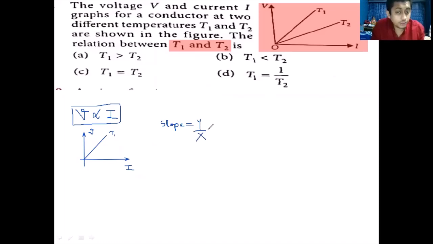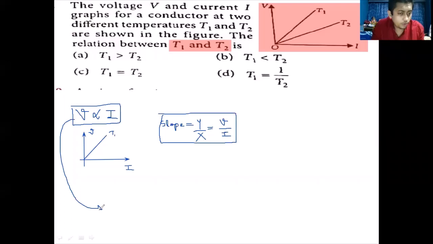Of course. तो अगर slope is y by x students, तो y क्या है? Y is v. And what is x? X is I. Right. So we can say that slope is v by I. लेकिन dear students, अगर मैं इस ओहम्स लॉ को v डायरेक्टली प्रोपोर्शनल टू i को इक्वल टू में लिखूं, if I write it in terms of equal to, then I can say that voltage is equals to a constant, जिसको resistance बोलते हैं, into I. So I will get resistance R is equals to V by I. So that means that V by I is nothing but resistance.